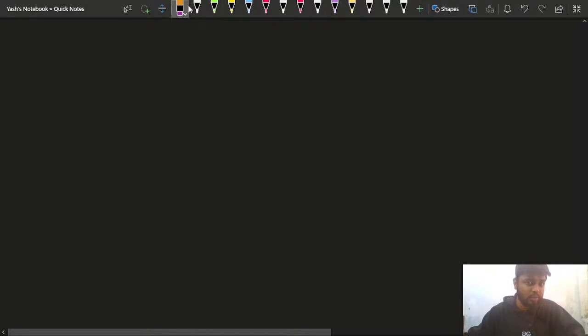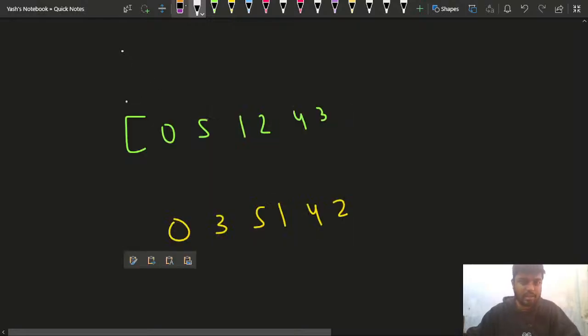So I'll let you know how we are overcoming that part as well. What I can do is copy paste this array that we have with us. This is the array that we are having, and we have to get it like this. So let me write the formula that I have generated here. The formula is a of i is equal to a of i.